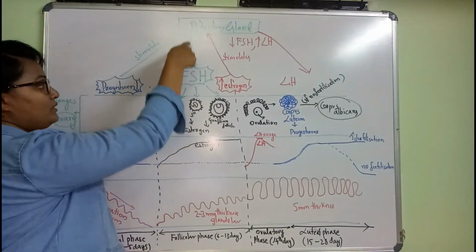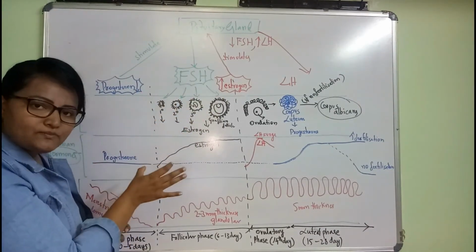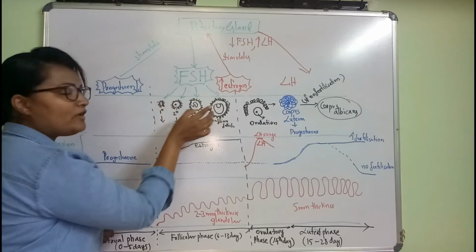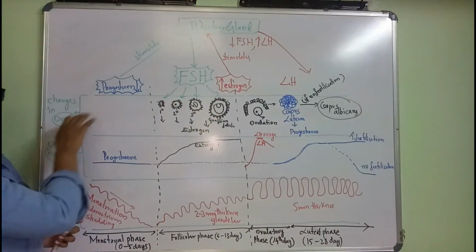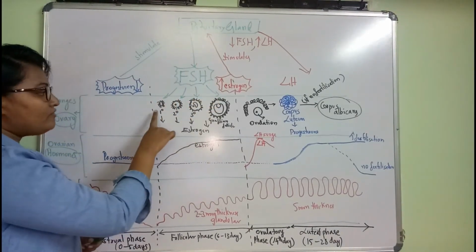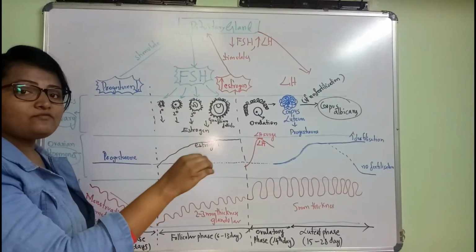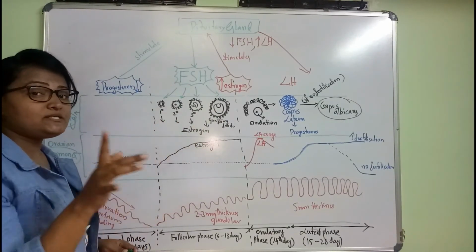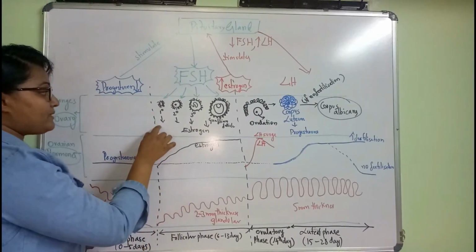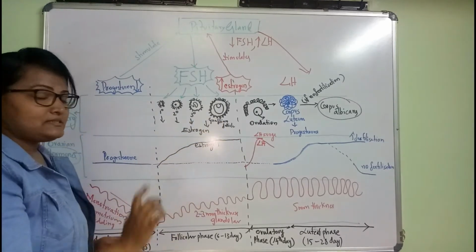What to do? To produce FSH hormone. Once the FSH hormone is produced, this FSH hormone helps in the development of follicles within the ovary. We know oocytes are formed in the follicles. Oogenesis happens in the follicles of the ovary, that is primary, secondary, tertiary and Graafian follicles.